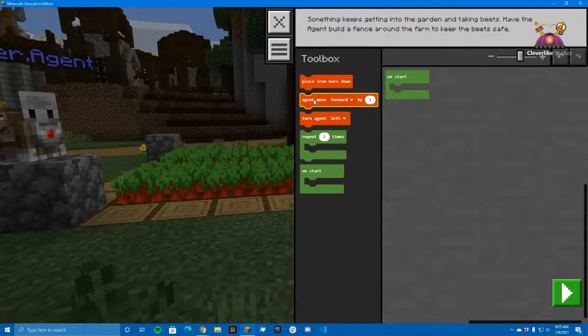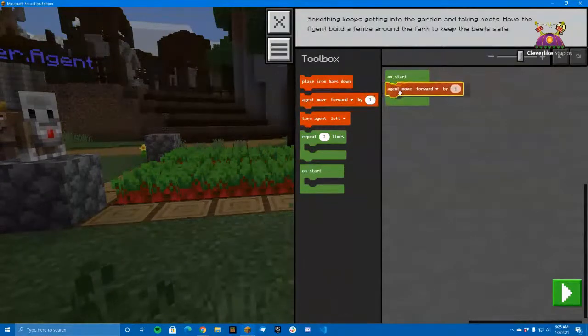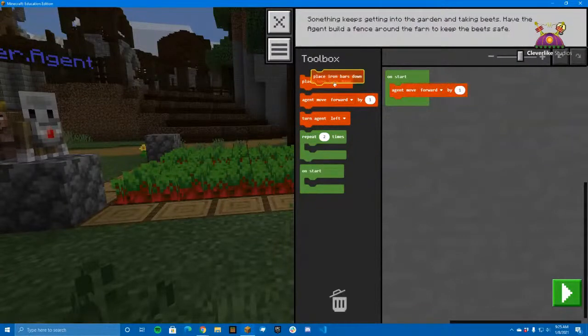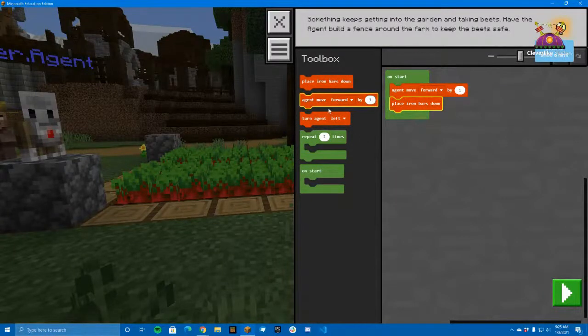So I could go ahead and move the agent forward by 1 and then place the iron bars down. So I'd move the agent forward and then place bars down below. And then I could drag it again and say move 1 and place down, and move 1 and place down. I have this big row of orange here, which is not really efficient, because if all of a sudden you have to do that for 20 rows, then it's going to be a problem.